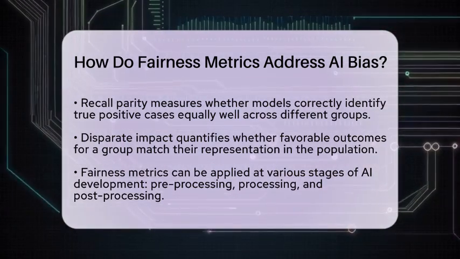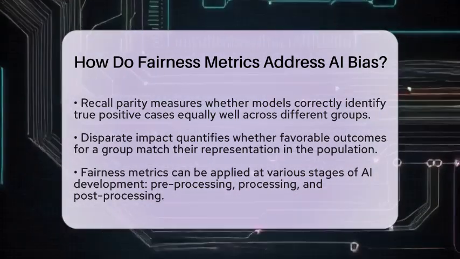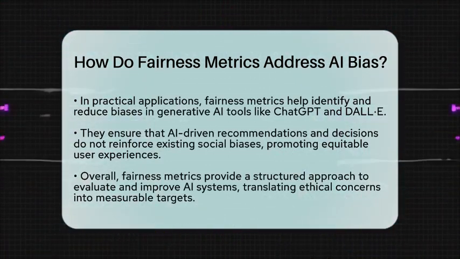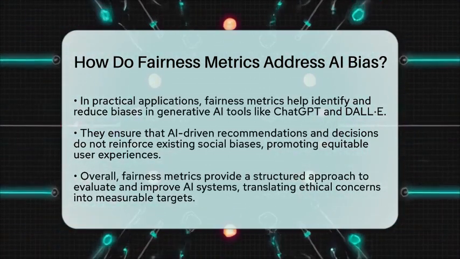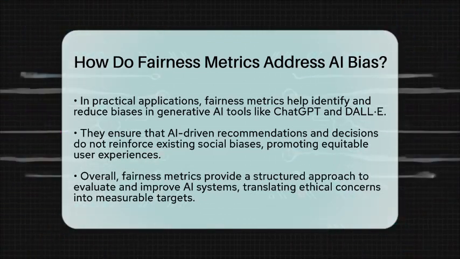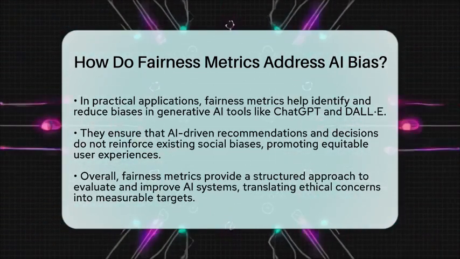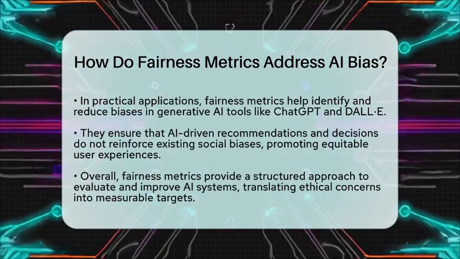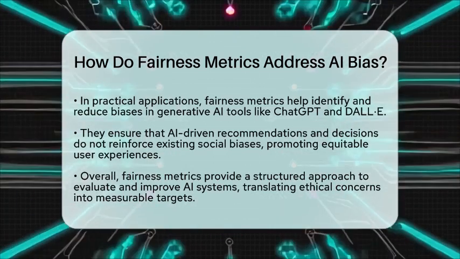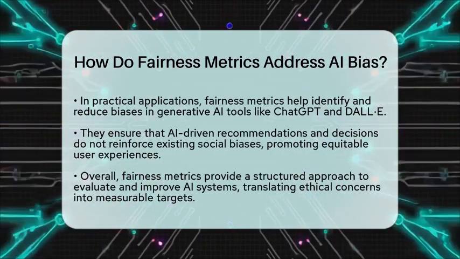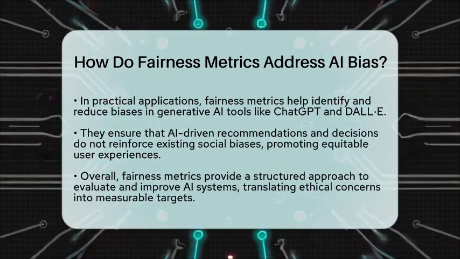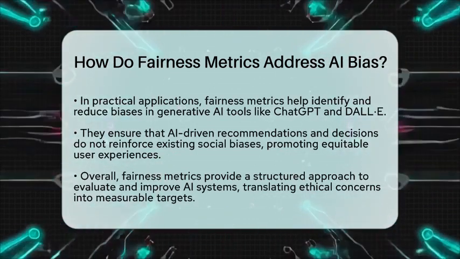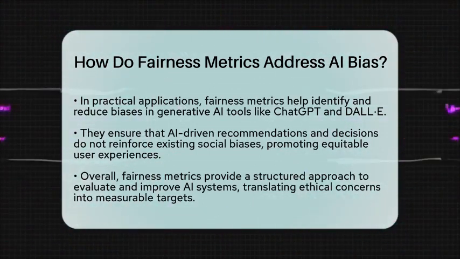In practical applications, such as generative artificial intelligence tools like ChatGPT, DALL-E, or Midjourney, fairness metrics help identify and reduce biases in generated content. For example, if an artificial intelligence image generator depicts certain professions with specific demographics disproportionately, fairness metrics can highlight this imbalance. In productivity plugins that use artificial intelligence, fairness metrics ensure that recommendations and automated decisions do not reinforce existing social biases. This promotes equitable user experiences.